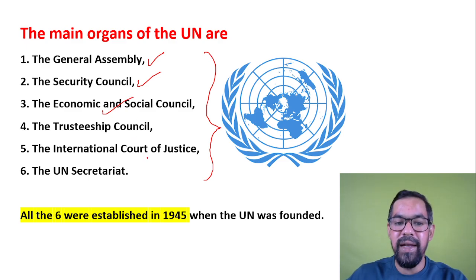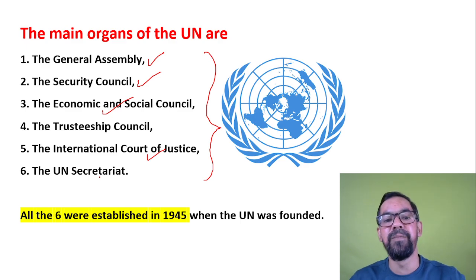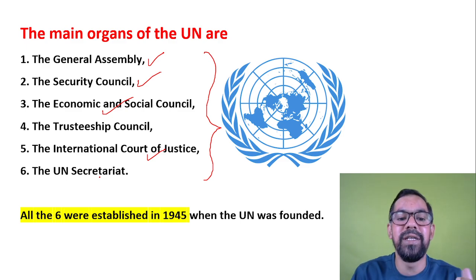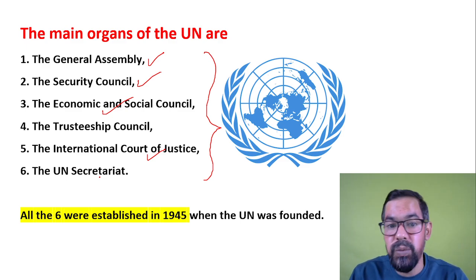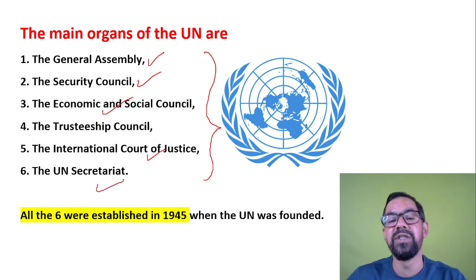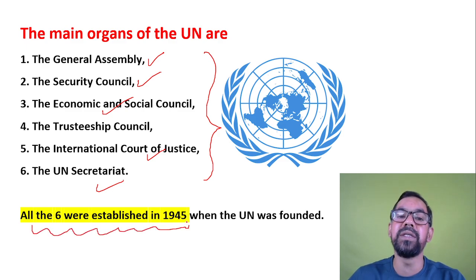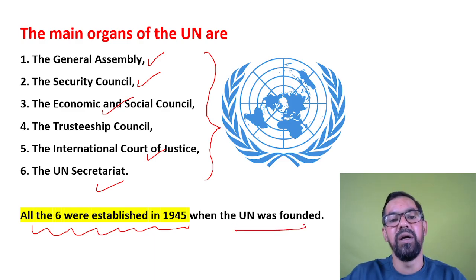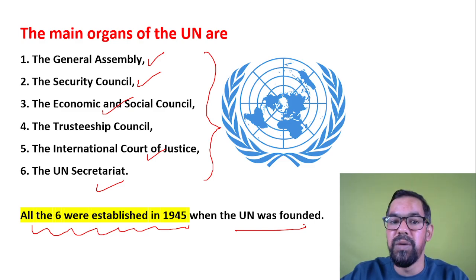Then the Trusteeship Council, then the International Court of Justice, where we generally hold international cases. Like I hope you remember the case of Kulbhushan Yadav. If there is a dispute between two countries, the hearing of that dispute is generally held in the International Court of Justice. And we have the United Nations Secretariat. All six organs were established along with the United Nations in 1945, the date when we founded this organization post Second World War.